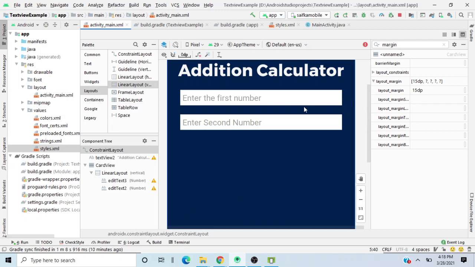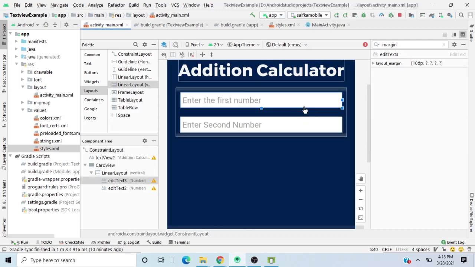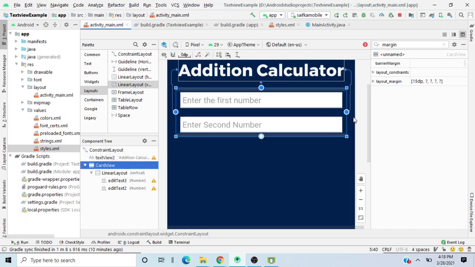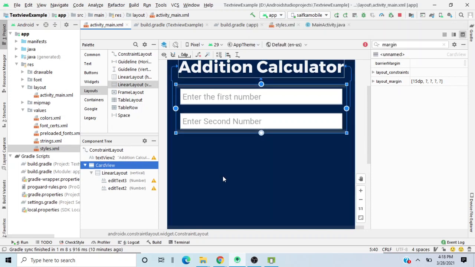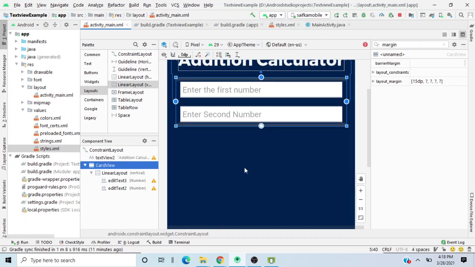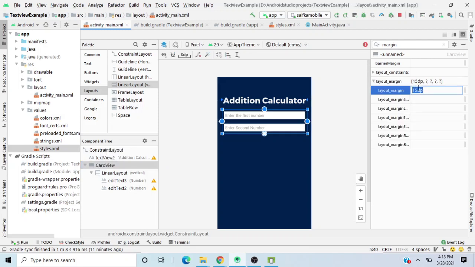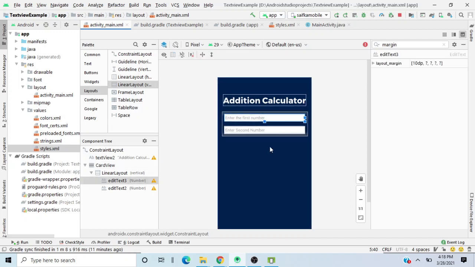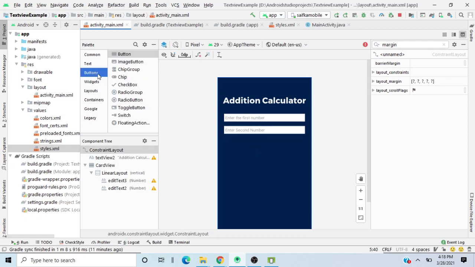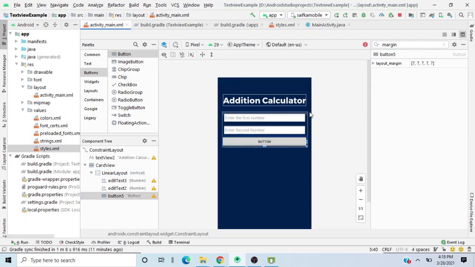The main motto of this tutorial is to basically implement all of the things that we have learned and put that knowledge inside one application and make that application. So this is an addition calculator and it has some linear layout. Card view has a layout margin of 25 dp. I write 25 dp, that will basically make some space over there. And now I will be adding a button, right? Let me go to button and add a button inside our linear layout. So button will look something like this.